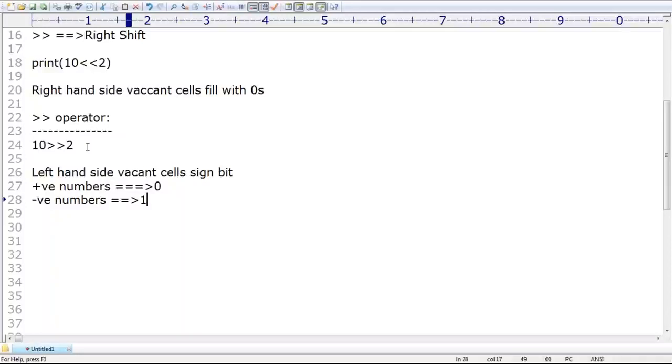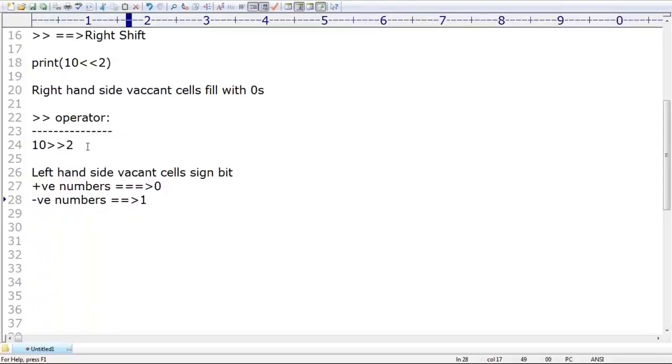But anyway, not required. We are not required to spend much time on these shift operators. Almost deprecated, I'm telling. In general, in Python we never use them even in our day-to-day programming. That's why just be aware that in Python these type of operators also exist. That's what you people should be aware of, right? Clear? Are you able to understand?